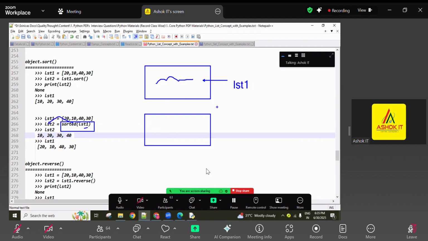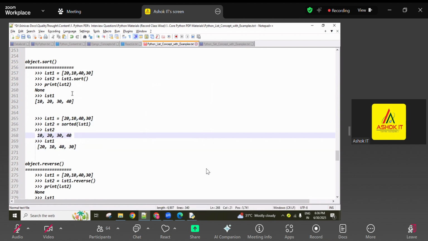So this is LST1, and this is LST2, guys. Both are different objects. In LST2, the elements are in sorted order properly. In LST1, the original object is as it is, with no sorting. So when we don't want to disturb the original object's element order, we can use the sorted function and create a new object with sorted elements.